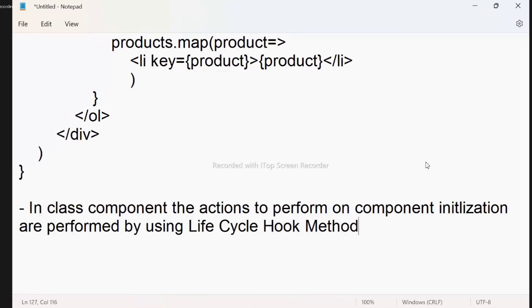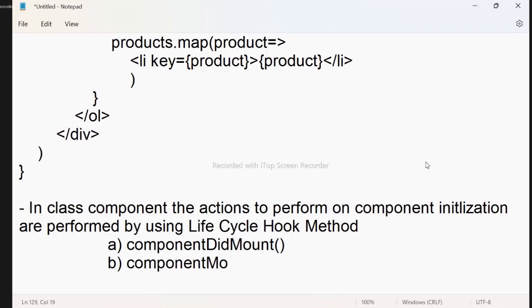Actually, we have the life cycle hook methods like componentDidMount, componentWillMount, and componentWillUnmount. These are the methods which we are going to learn next.